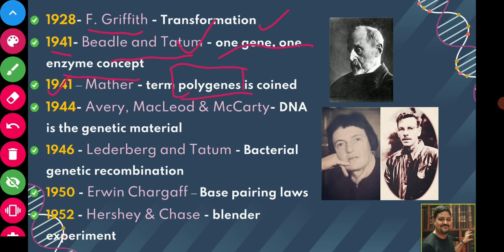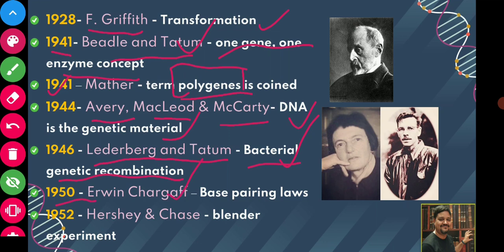In 1944, Avery, MacLeod and McCarty, these three scientists proved in an experiment that DNA is the genetic material. Then in 1946, Lederberg and Tatum demonstrated bacterial genetic recombination. How bacterial genetic recombination takes place was helpful in the study of variation, or how the hereditary materials get changed when transmitted from one generation to another generation.